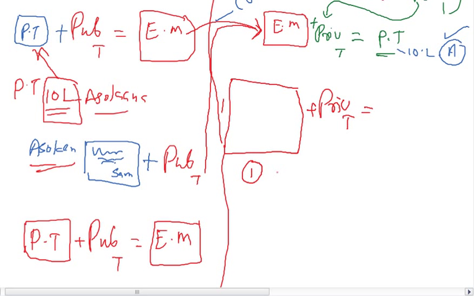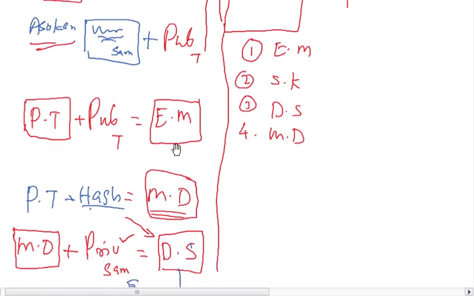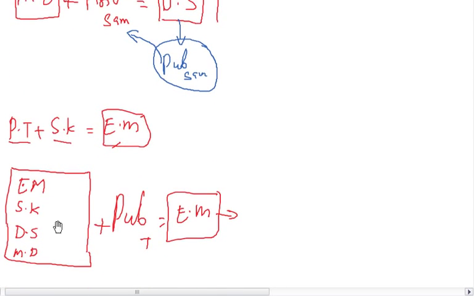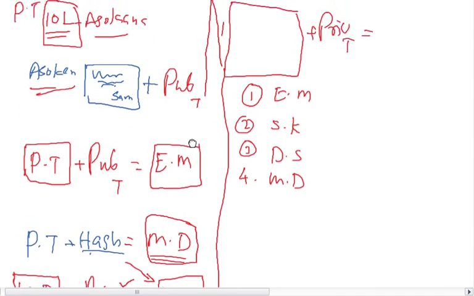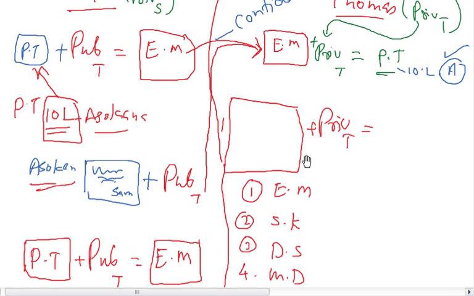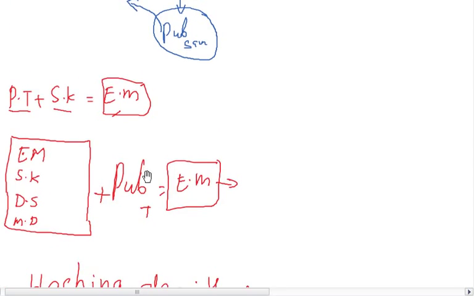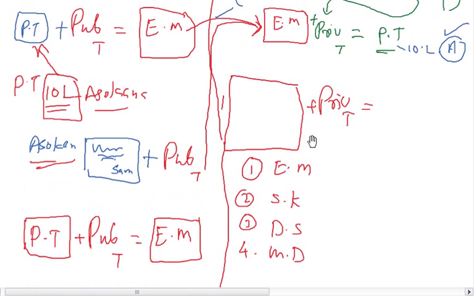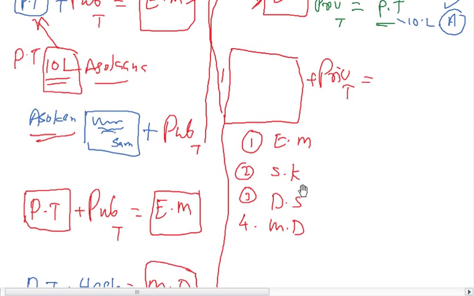What is there inside? First is an encrypted message, second is the secret key, third is the digital signature, and the fourth is the message digest. All these four have been extracted from this digital envelope by Thomas using his own private key, because this envelope was encrypted with the public key of Thomas. So the corresponding private key is used to decrypt it.